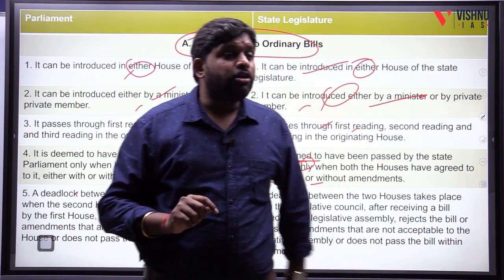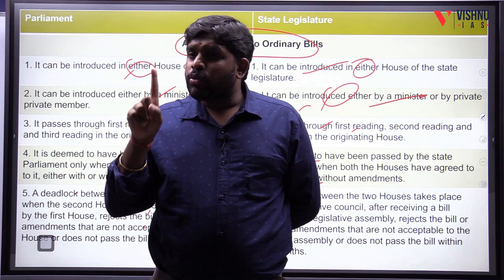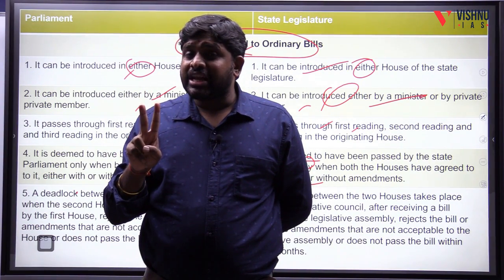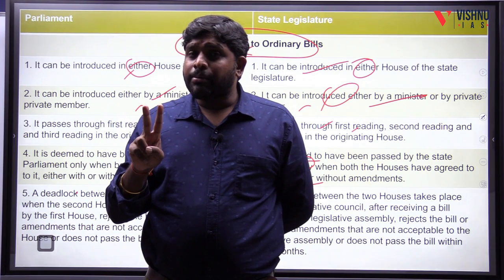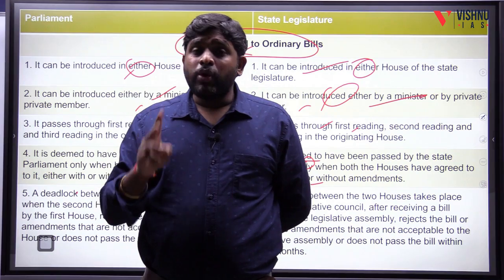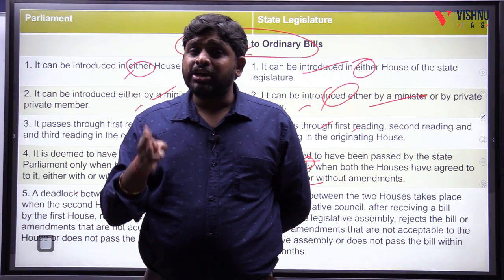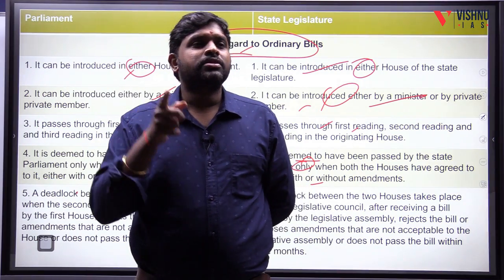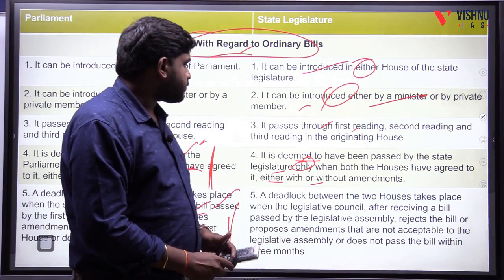So, what is the deadlock mechanism in the parliament? Three conditions: rejection, unacceptable recommendations, or the second house neither passing nor rejecting but keeping it for 6 months.